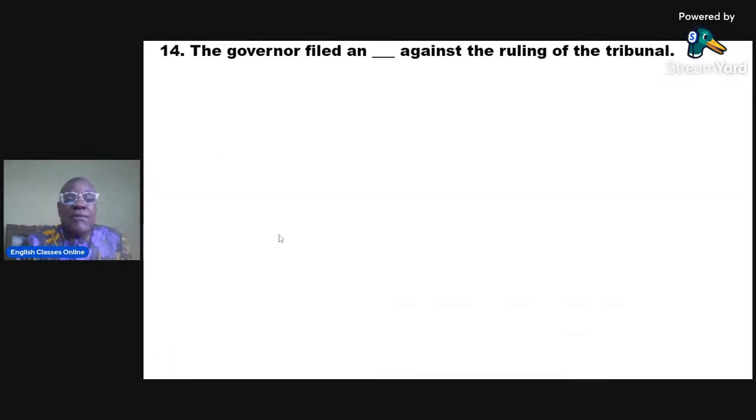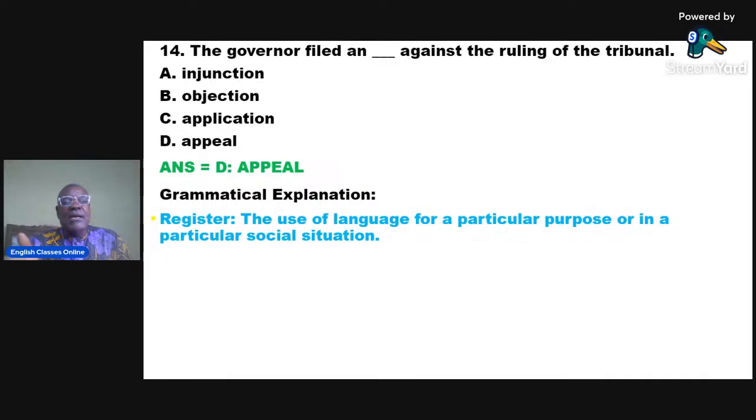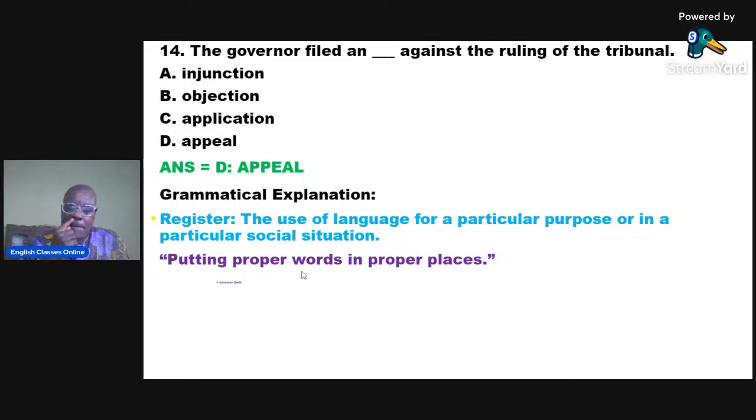Question number 14. The governor filed an dash against the ruling of the tribunal. A, injunction. B, objection. C, application. And D, appeal. The correct option is D, appeal. Now, what is the grammatical explanation? We are dealing with register. So in this case, we are dealing with the register of politics or judiciary, okay? Precisely the language of judiciary or law.